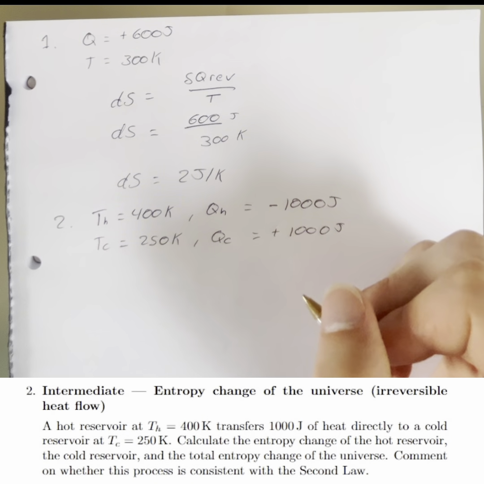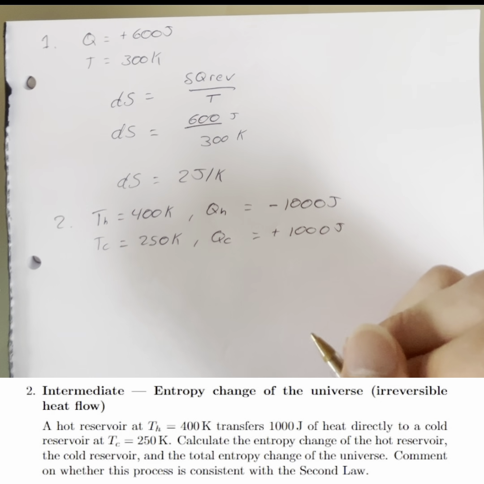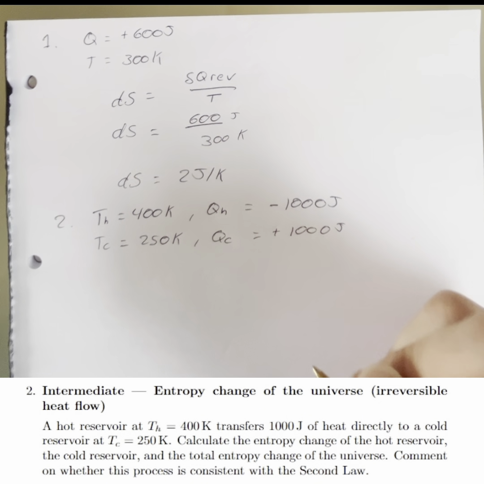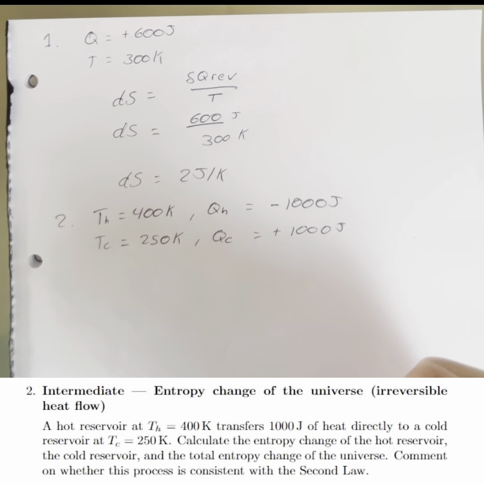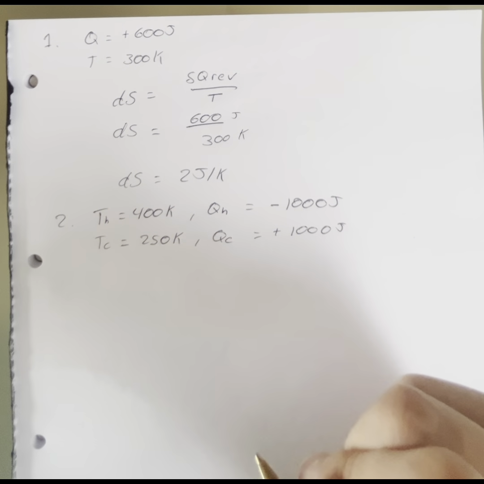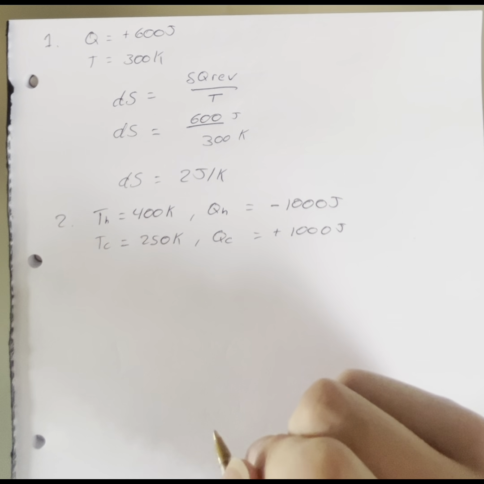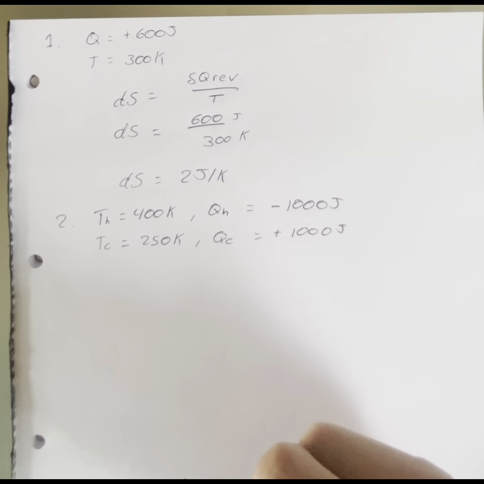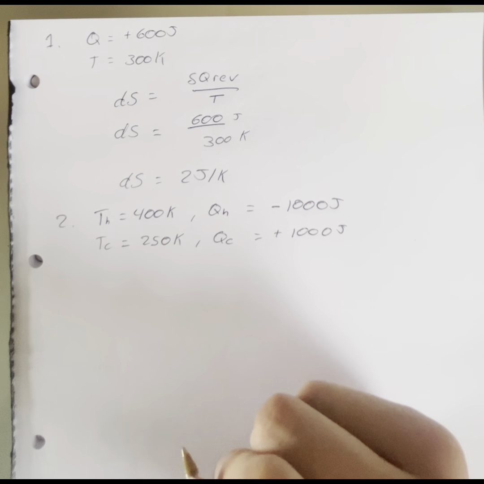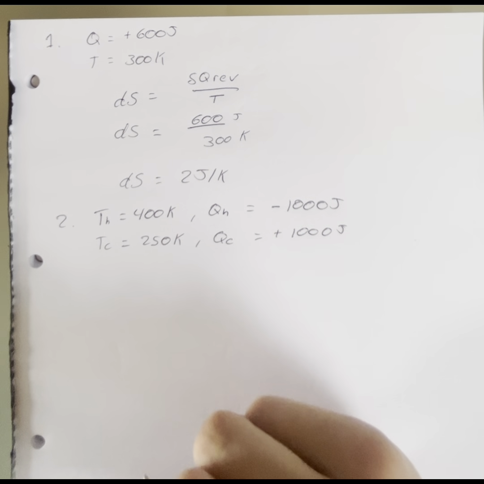So calculate the entropy change of the hot reservoir, the cold reservoir, and the total entropy change of the universe, and comment on whether this process is consistent with the second law. I'd just like to clarify, by universe, we don't mean the literal universe with the stars and the galaxies. It's just a term meaning the system plus everything it exchanges energy with. So it's just a technical term. So what can we do here?